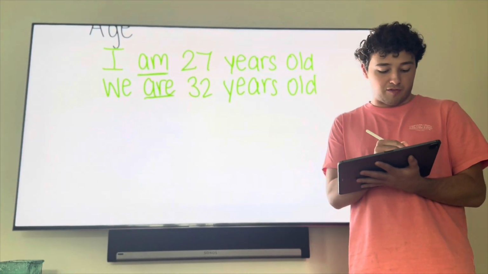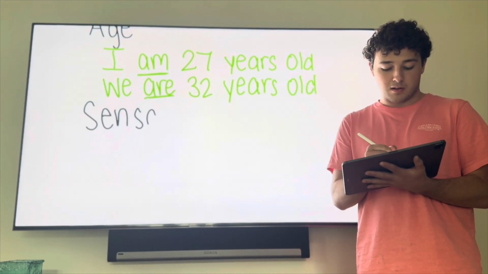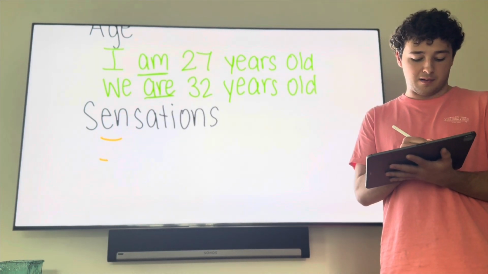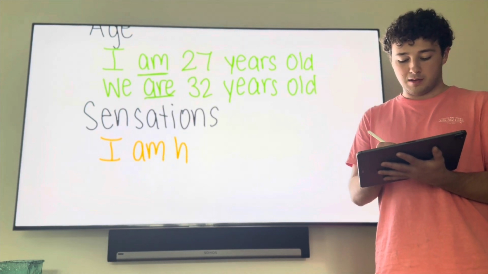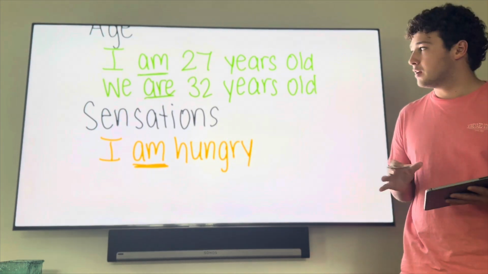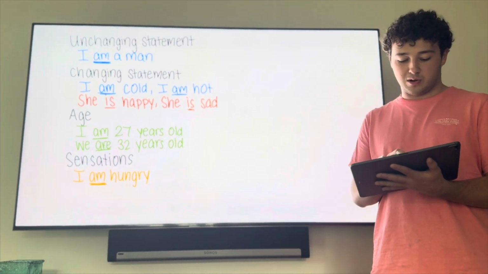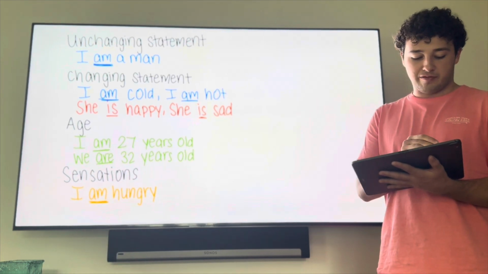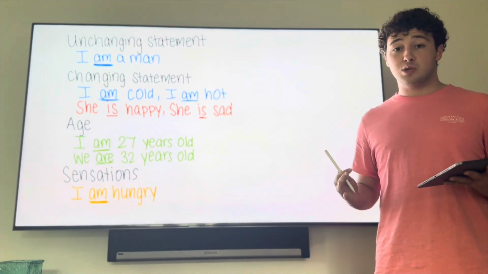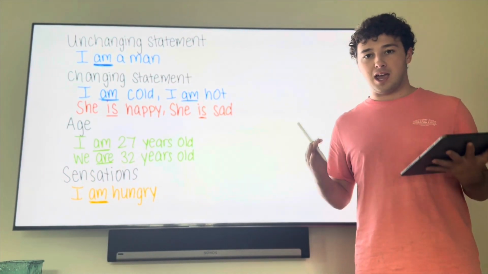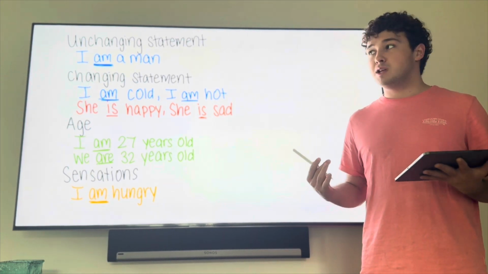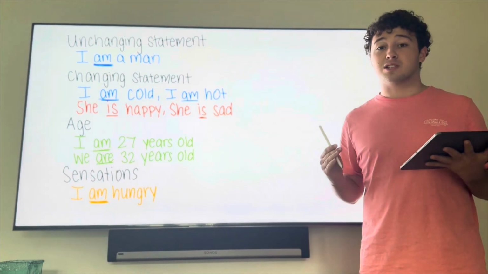We also use to be for sensation. So, for example, I am hungry. We use the same verb to be. So this just shows quite a few examples of the overarching theme that the verb to be is used for essentially every single English word and when you're describing yourself or other people. The verb to be is used for all of these and more, so it's extremely important to learn.